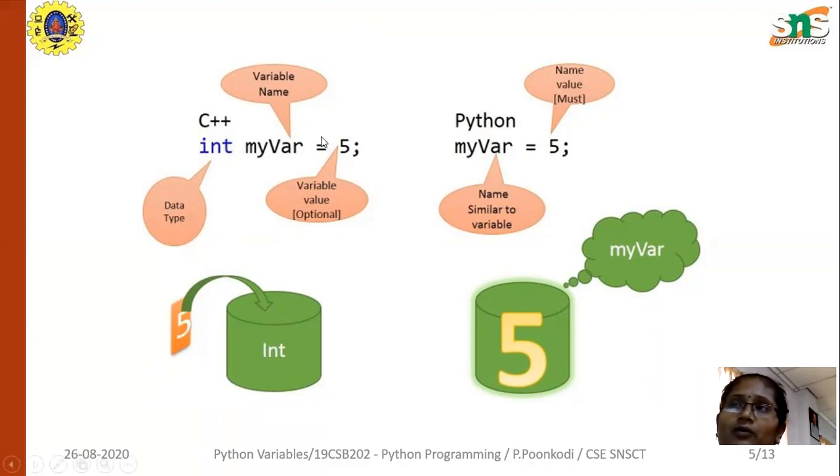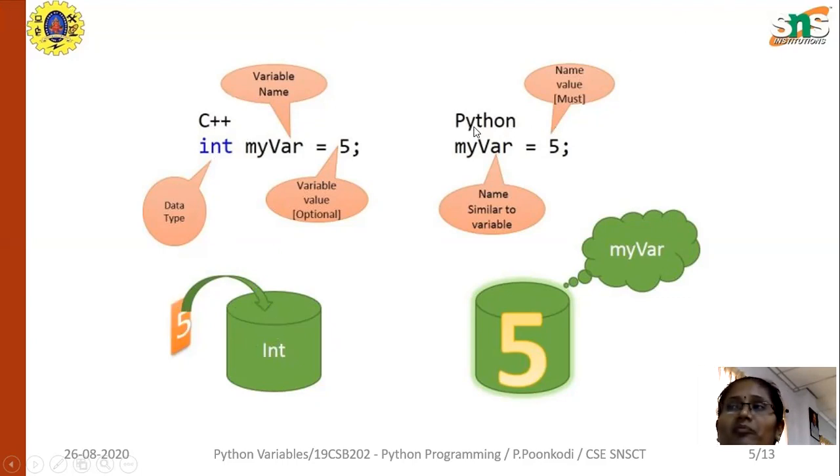Here my variable is the variable name equal to 5. The 5 is a constant value assigned to my variable. My variable belongs to the integer data type. After declaring the integer data type, only then can we assign a value. The assigned value is stored in this integer memory allocation.